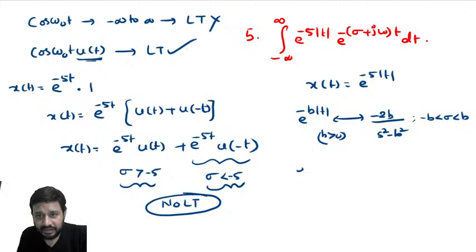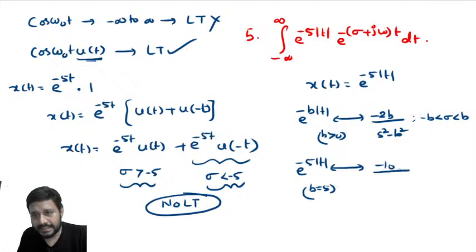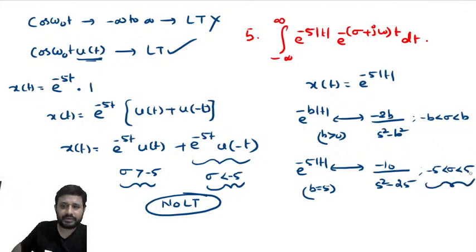In the same way, e power minus 5 mod t will also have a Laplace transform. B is 5, which is greater than 0. Minus 2b means minus 10 by s square minus 25, with minus 5 less than sigma less than 5. This is the value of sigma.